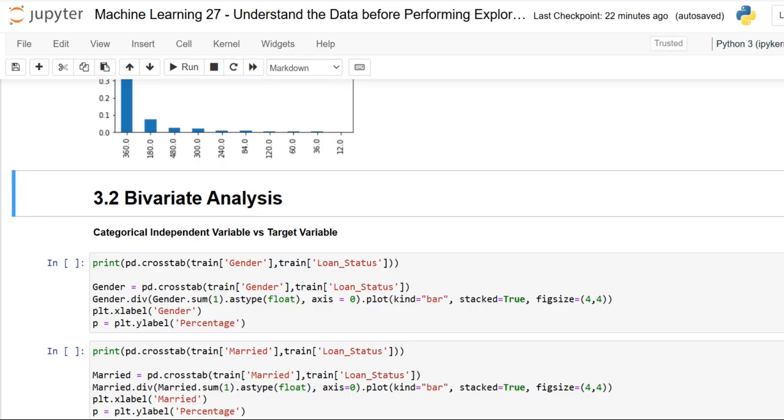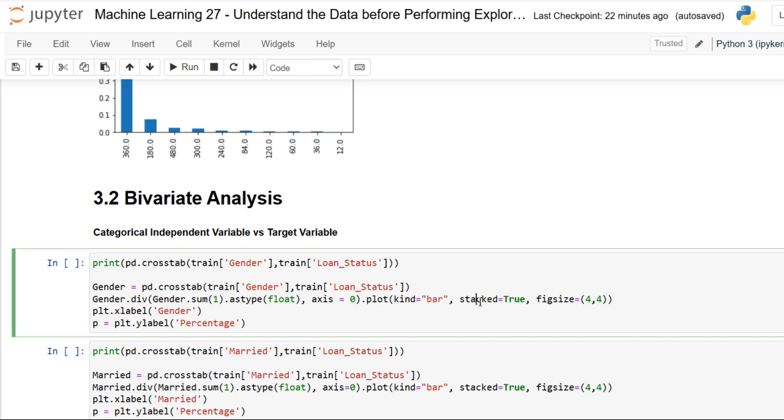Okay, yes, first of all, let me just find the relation between the target variable and the categorical independent variables. So let us look at the bar plot, but with an additional information of a stacked bar plot, which will give us a proportion of approved and unapproved loans.